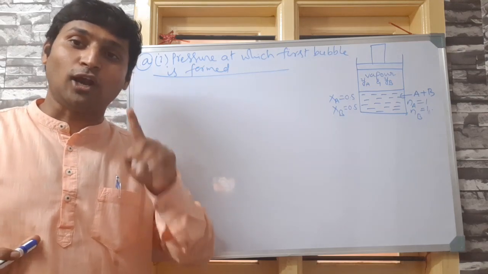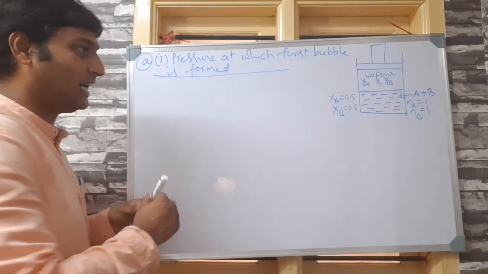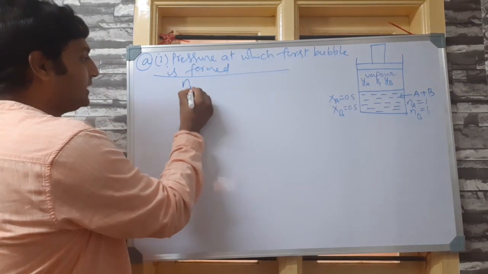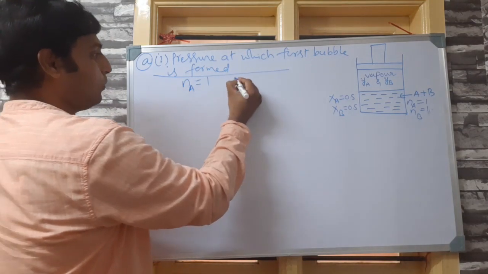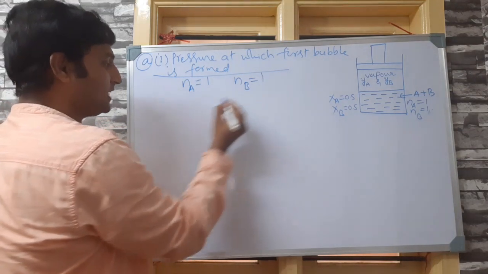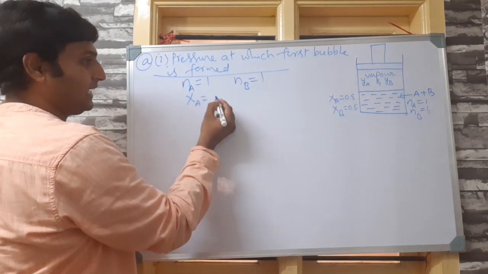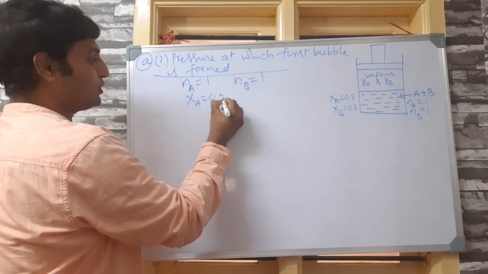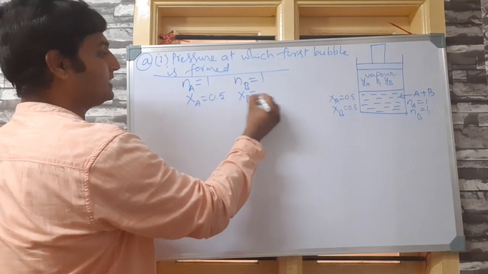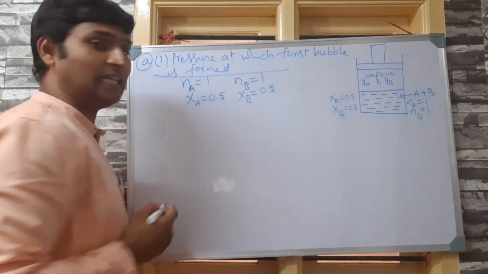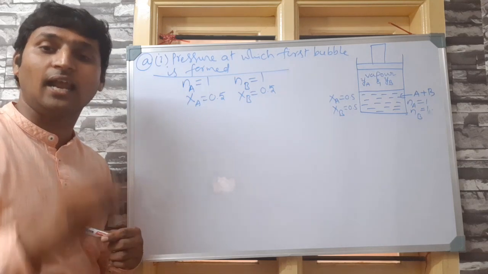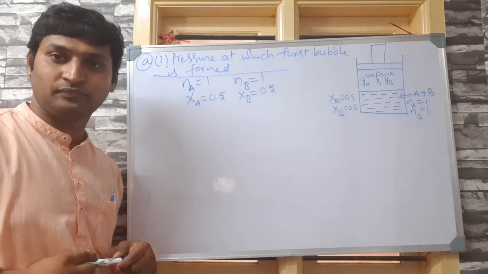Vapors being almost nil means I can understand that in the liquid phase the number of moles of A is still 1 and the number of moles of B is still 1. That means the mole fractions in the liquid phase I can take as XA equal to 0.5 and XB equal to 0.5, that is, half each.